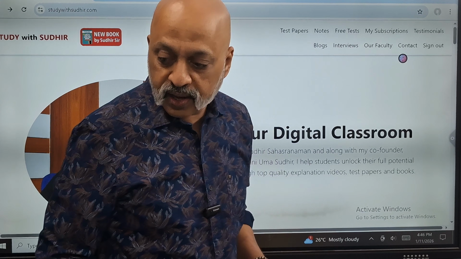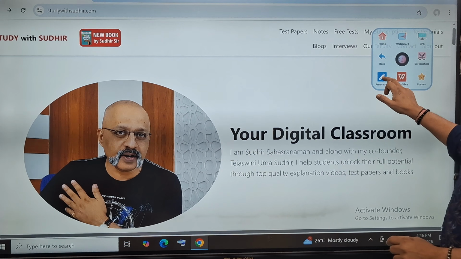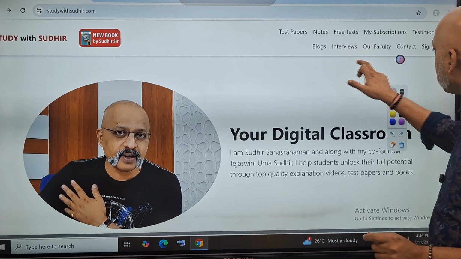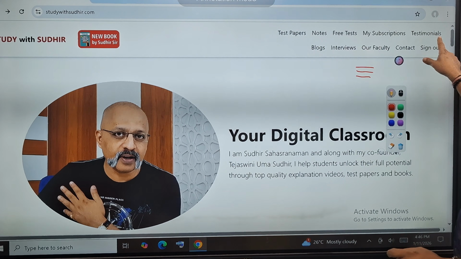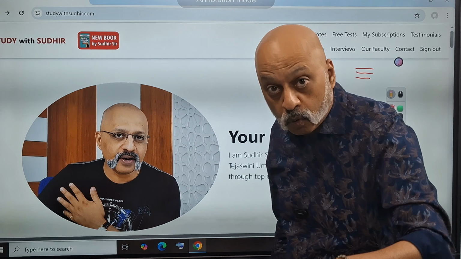If you are logging in on a mobile phone, what you are likely to see is there will be 3 lines on the top right. Click on those 3 lines, you will see all these icons. Okay, that's all you need to do if you are logging in on a mobile phone.